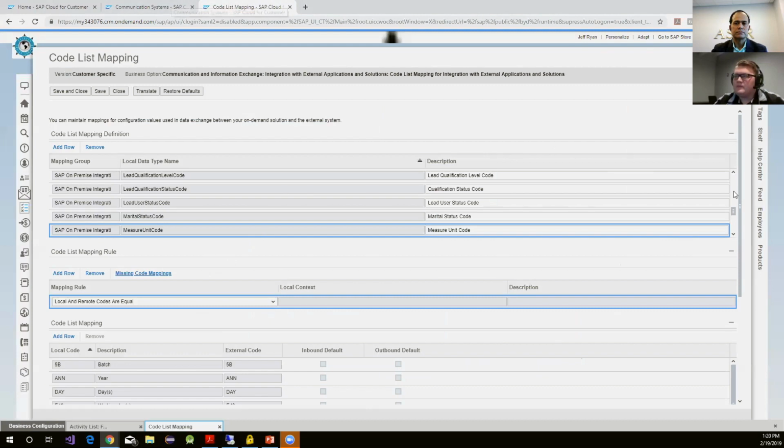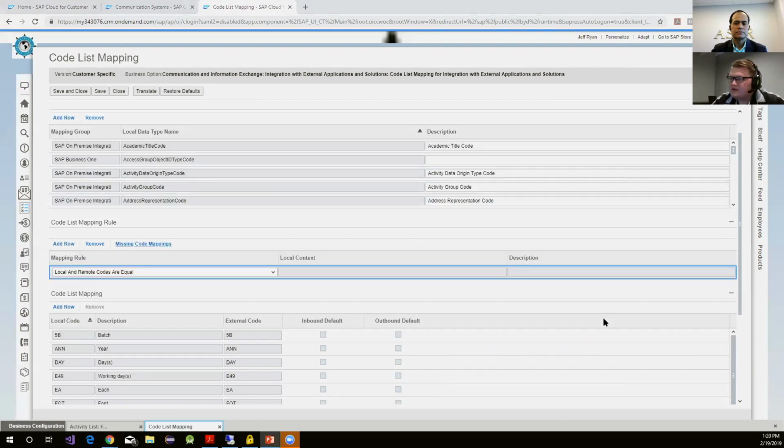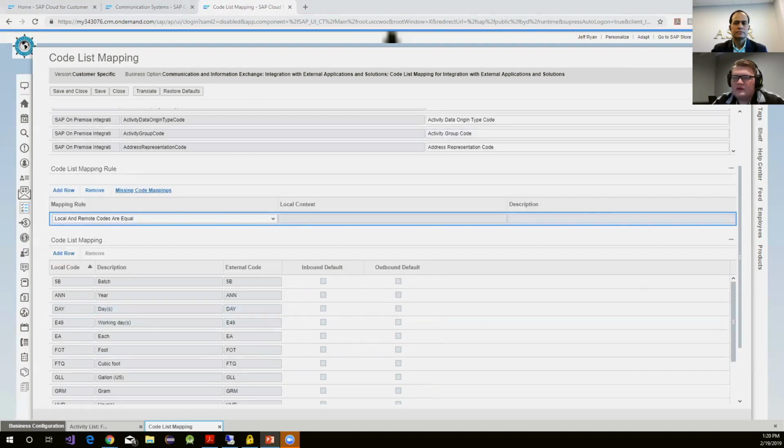So for that, we maintain this code list here. And in this code list, you'll see, for instance, we have one here for the unit of measurement. What this is referring to is this is a local system. So this is our C4C system. And this is the external code, which will be coming from B1. So when we maintain this list, we maintain the same external and internal codes. So when the system reads these in, it will select these values in the description. It will upload the correct data to the product that's being pulled in.